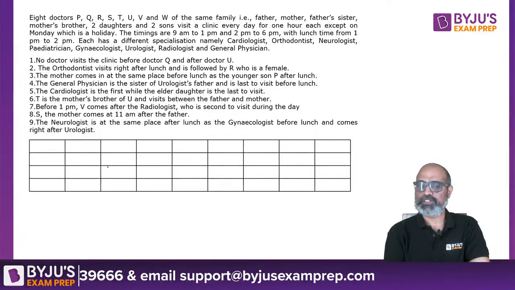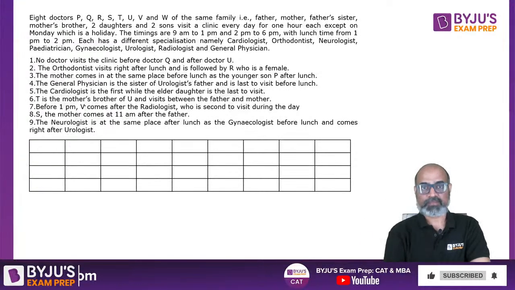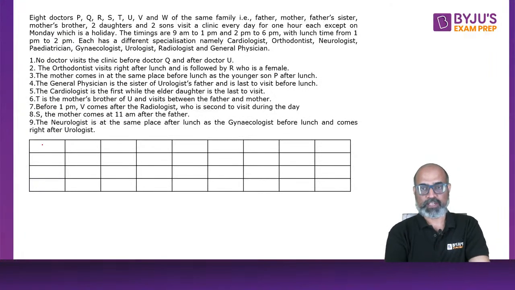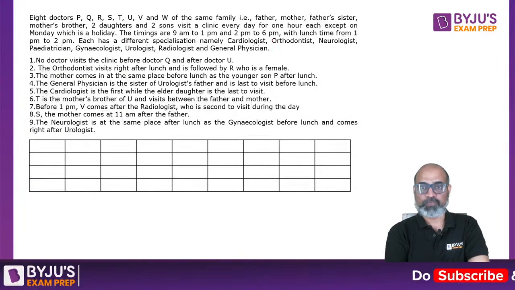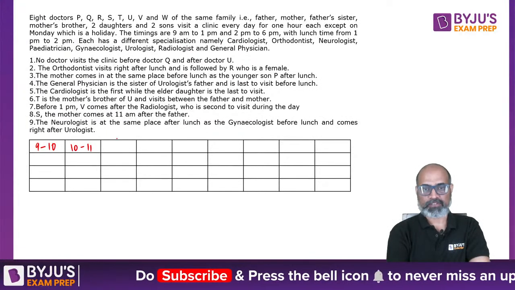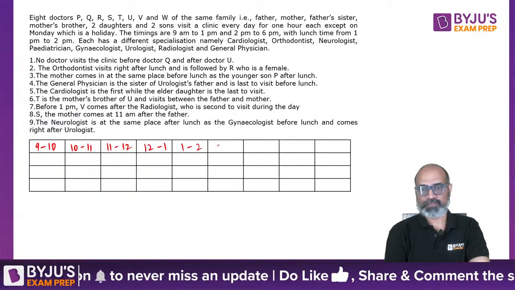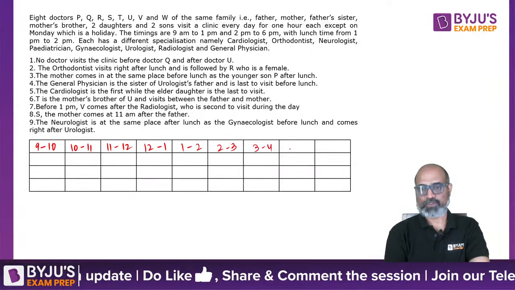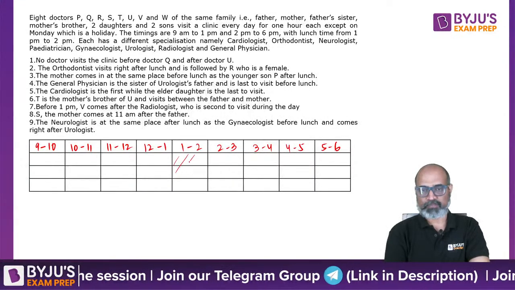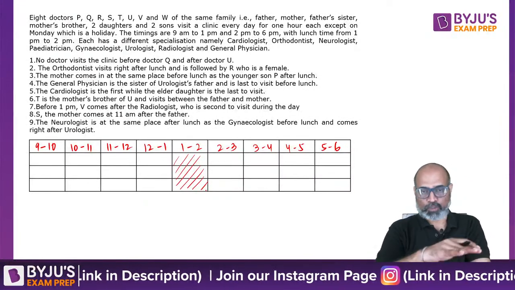So of course the schedule should be based on the time, right? So the first time that we need to put in should be from what time? It's from 9 a.m. to 1 p.m. So let's write down 9 to 10, 10 to 11, 11 to 12, 12 to 1, 1 to 2, 2 to 3, 3 to 4, 4 to 5, 5 to 6. And we know that there is a break here, lunch break, right? Now, what should be the next row?